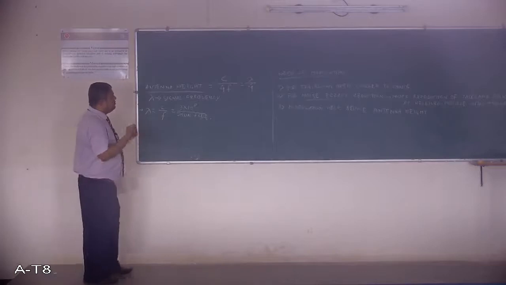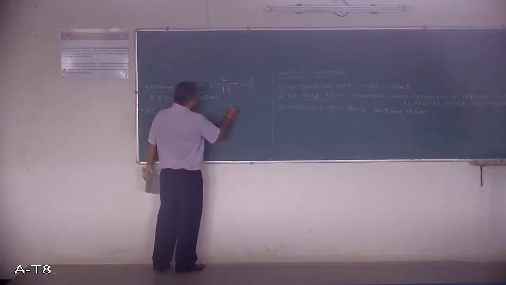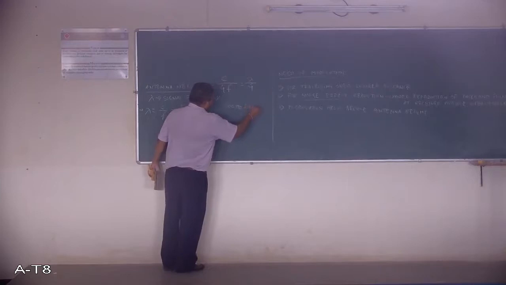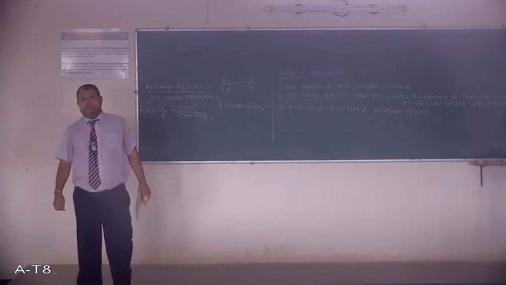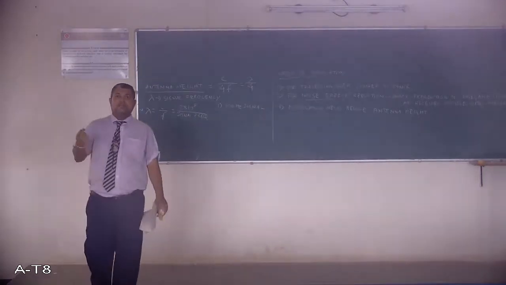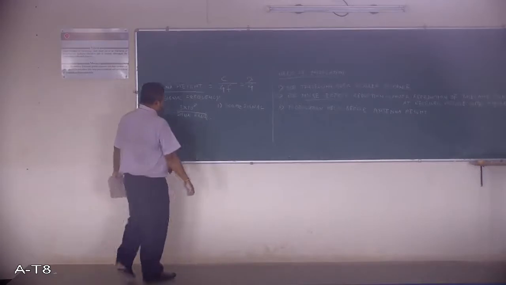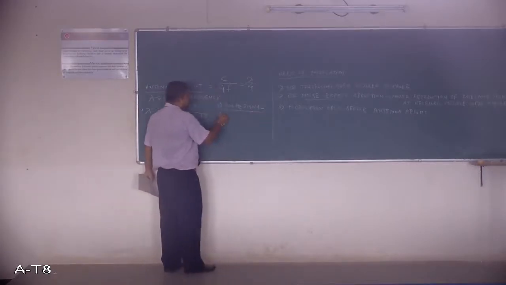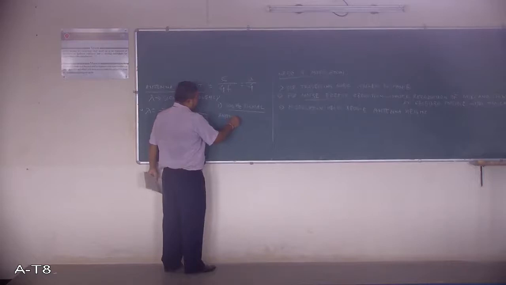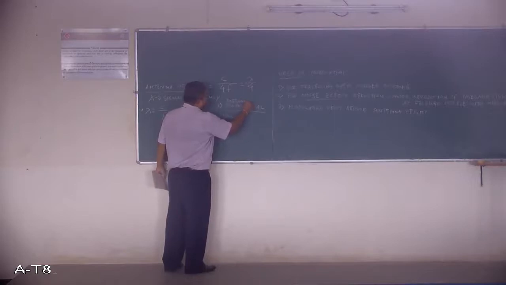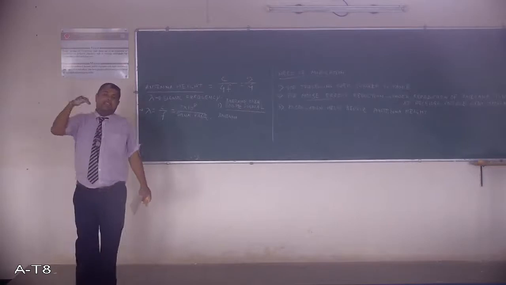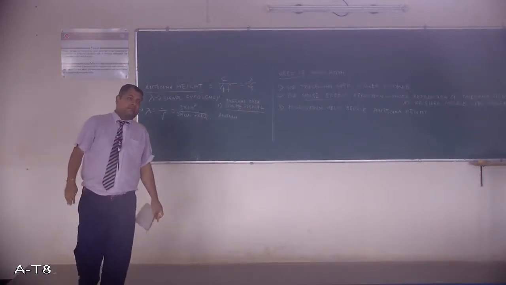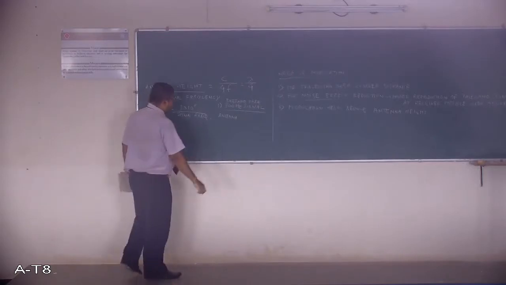Now just do a very small numerical. In case 1, if we want to transmit a 300 Hertz signal, which is an audio frequency signal, what should be the antenna height? This is the baseband frequency, or the modulating signal. I just want to transmit this directly without modulation. Then just check how much the antenna height is.